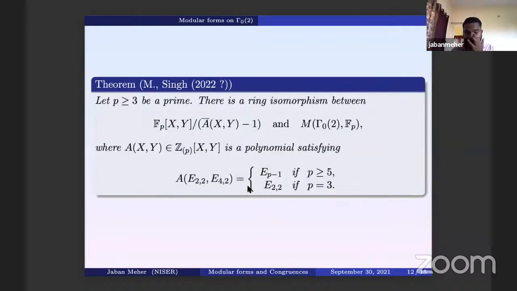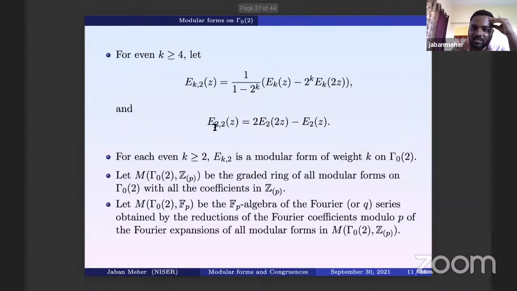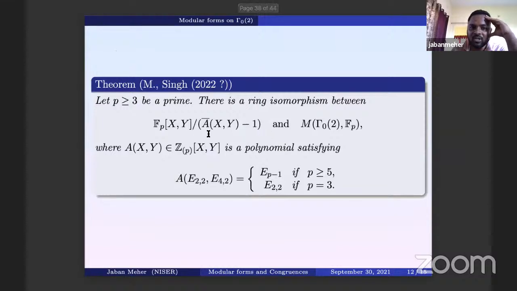This is accepted, though whether it will come out in volume 21 or 22, we do not know. Note that the Swinnerton-Dyer result was for p bigger than or equal to 5, and in this case we are able to do it for 3 also. The reason is that in the SL2(Z) case we do not have modular forms of weight 2, and here we have a weight 2 modular form on Γ_0(2). That is why we are able to do it for p equal to 3 also.